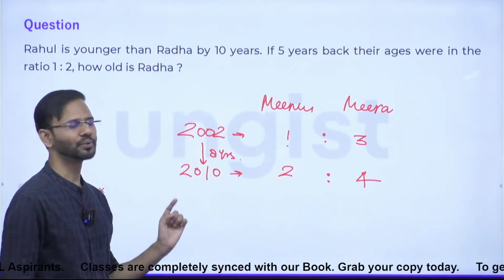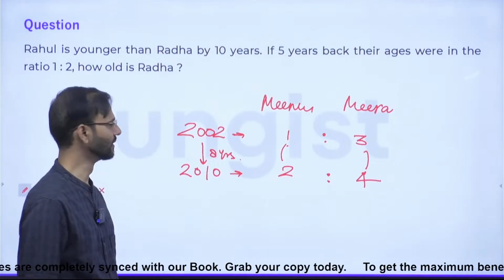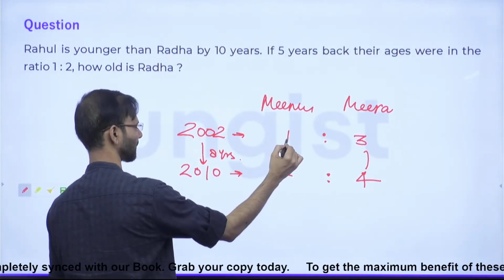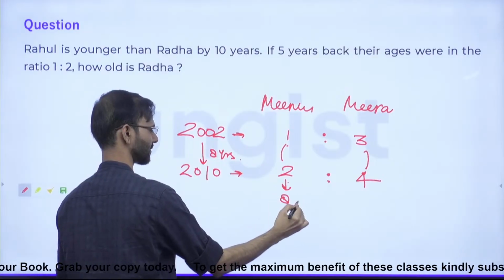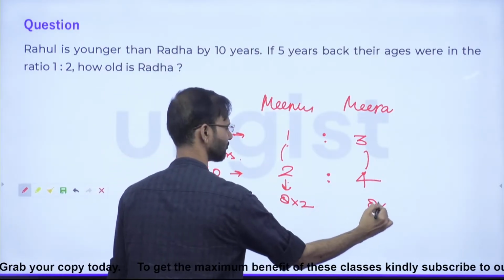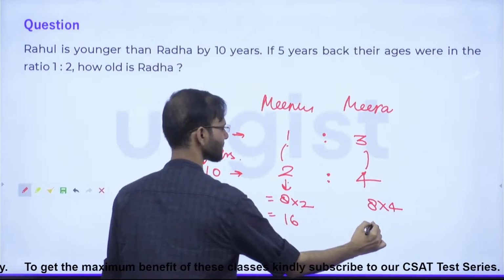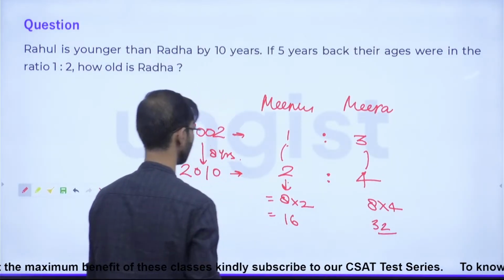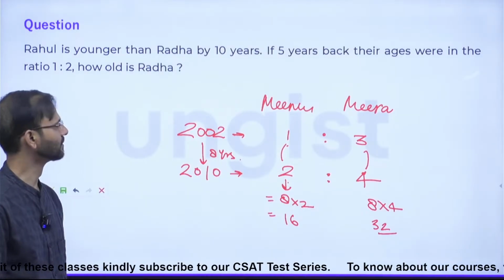So the interval size will be considered as 8 years. Here, this is 8 into 2 and this is 8 into 4. So this is 16 and this is 32. Everybody clear?